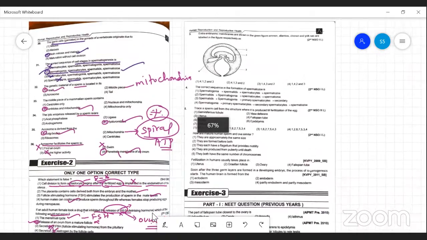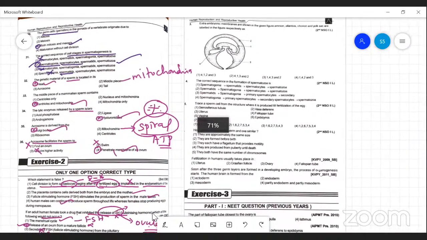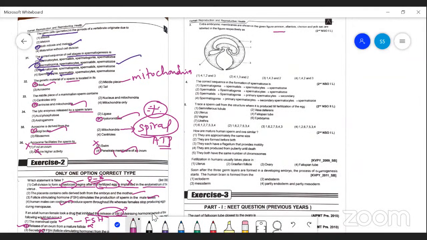If you look at this question, the extra embryonic membranes are shown in the figure. This one is an embryo, and the embryo is surrounded by the first layer, called the amnion. The next one given in this diagram is the allantois. The second one is given as allantois, the third one is given as chorion, and the fourth one is the yolk sac.